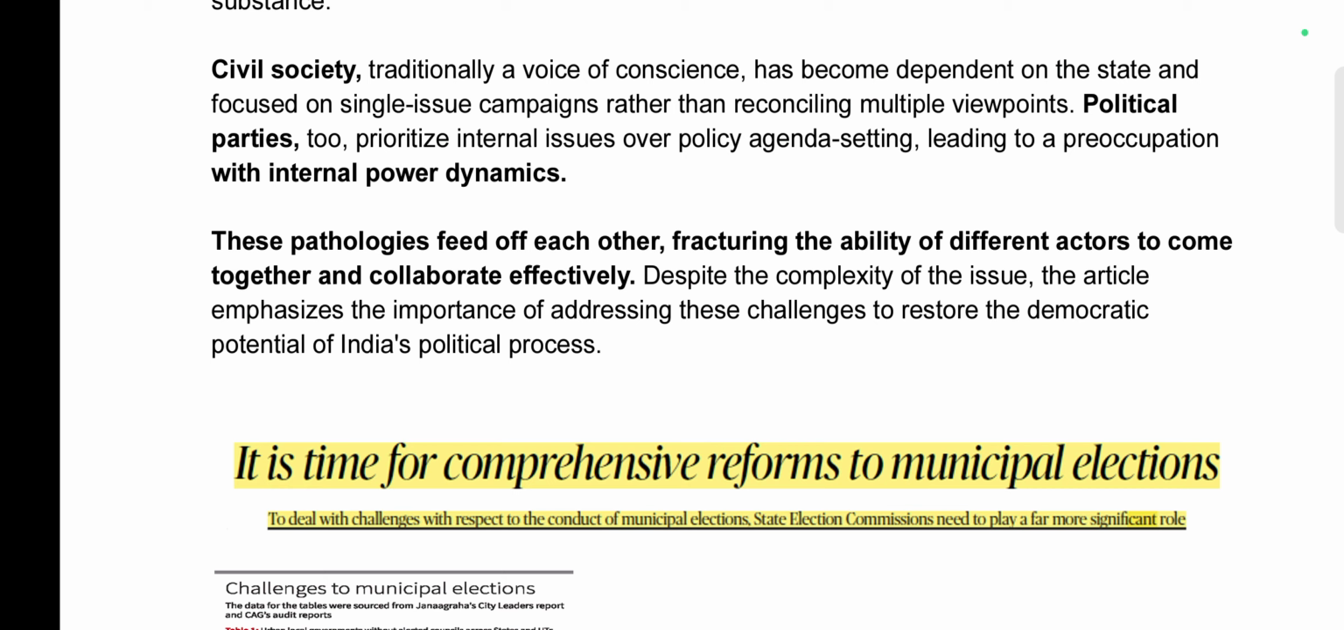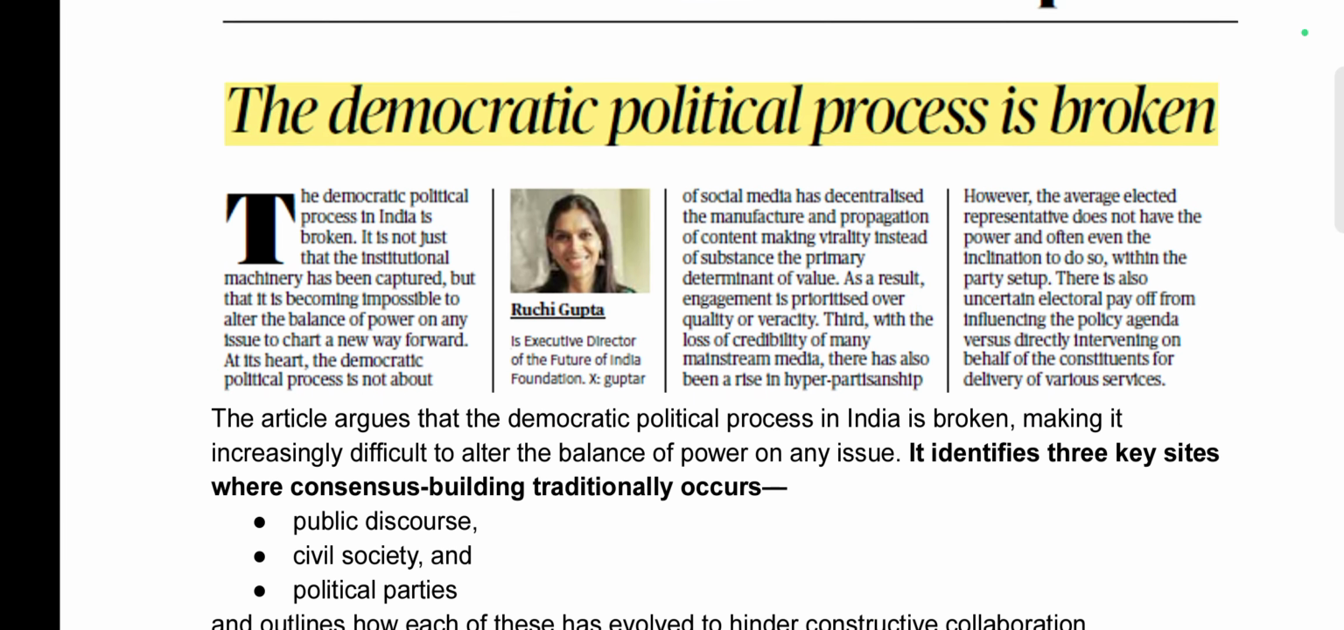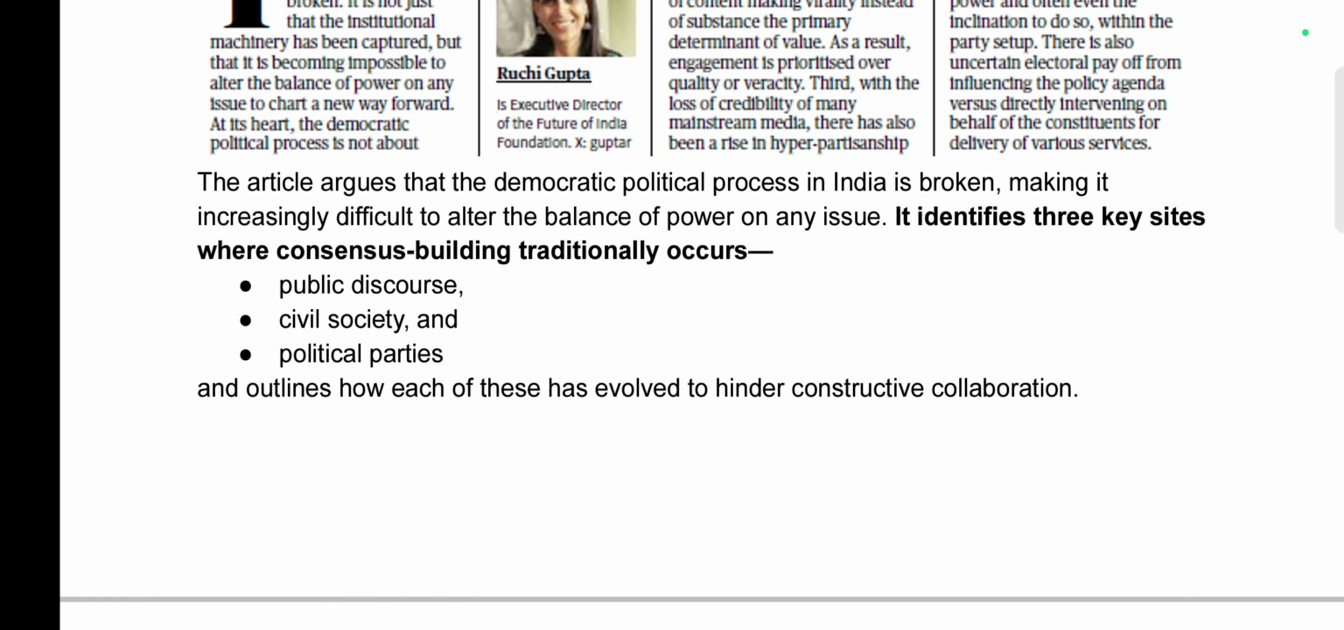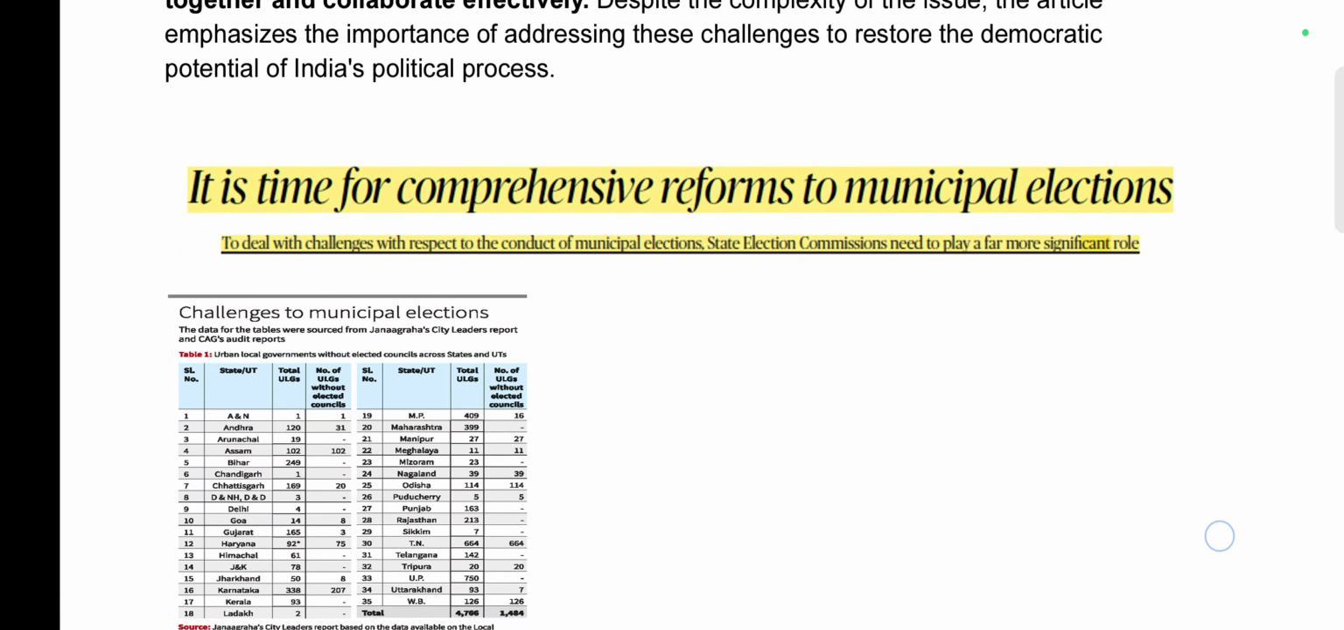Despite the complexity of the issue, the article emphasizes the importance of addressing these challenges to restore the democratic potential of India's political process. So the article basically says that to deepen the democratic political process in India, the public discourse, civil society, and political parties need to constructively collaborate, which is currently missing.